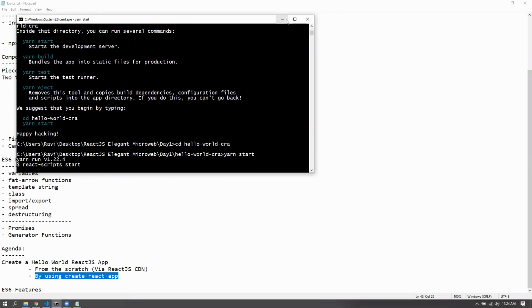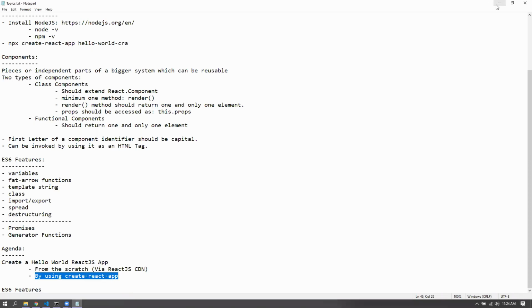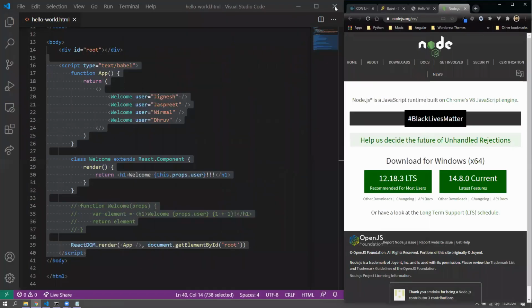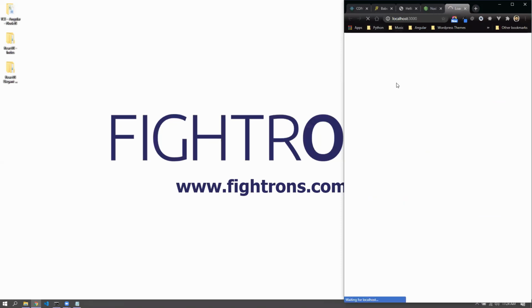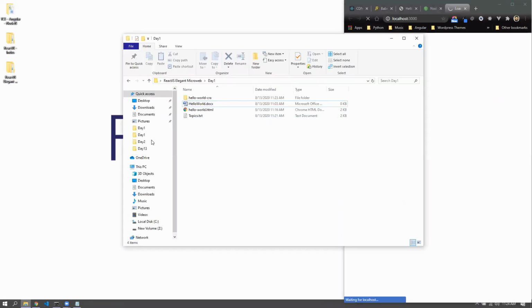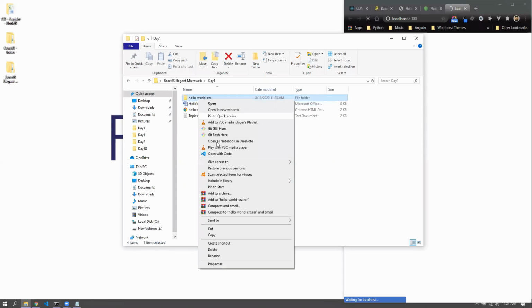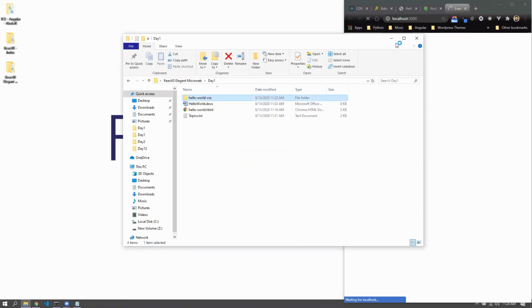And while this starts, I'd also like to open up the structure. We'll try to understand the project structure a bit. It would automatically open up a browser for me, by the way. As you can see that it automatically opened it up. And let me just open up the whole application in my editor.